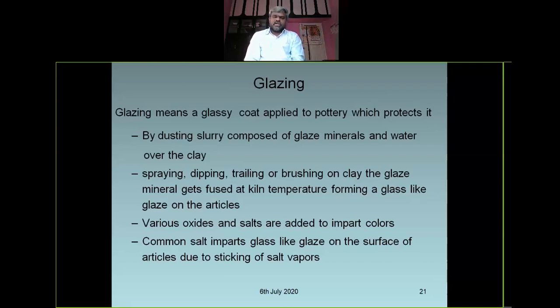And various oxides and salts are added to impart colors. Common salt imparts a glass-like glaze on the surface of articles due to sticking of salt vapors,